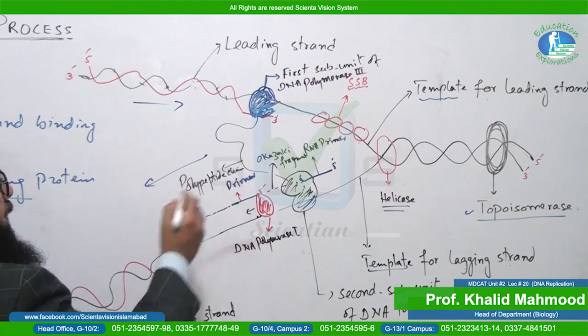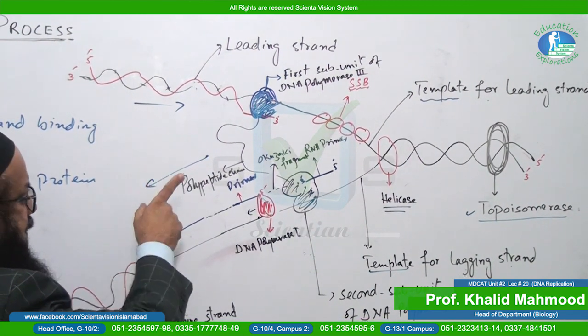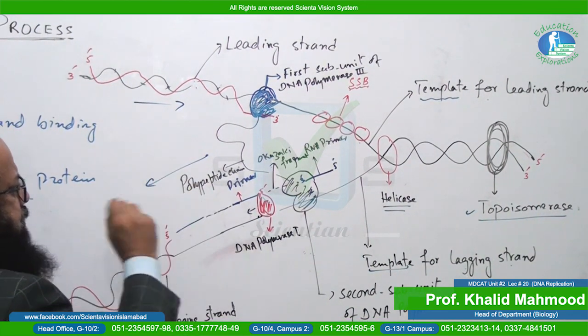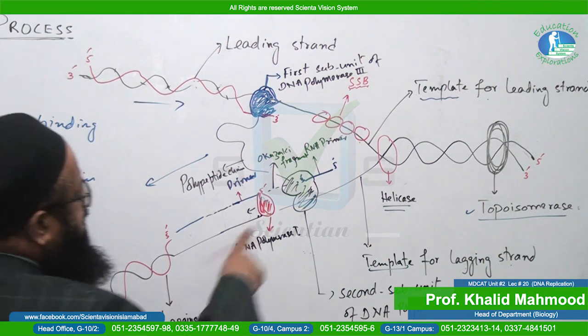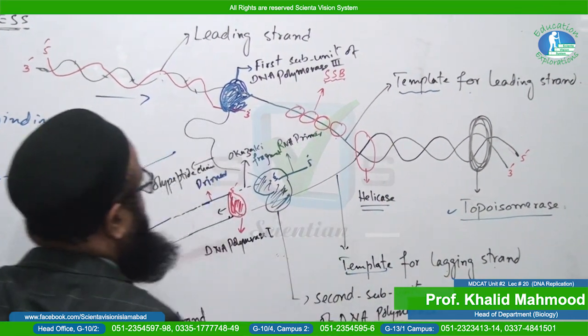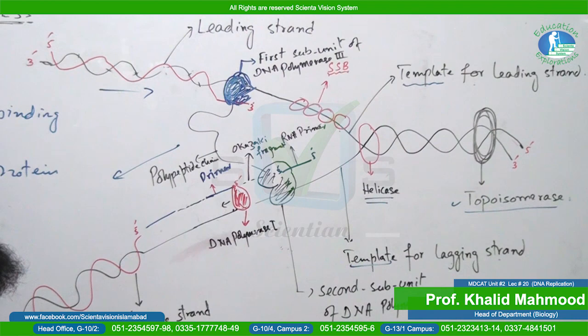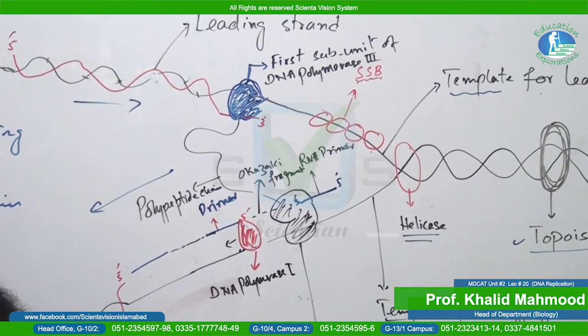So that is why the two strands are anti-parallel, and the mechanism of replication is also a little different. This strand is the template for the leading strand, and this strand is the template for the lagging strand. We have already mentioned that DNA polymerase 3 is the main DNA replicating enzyme.